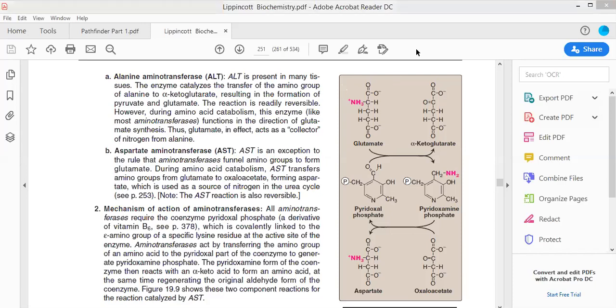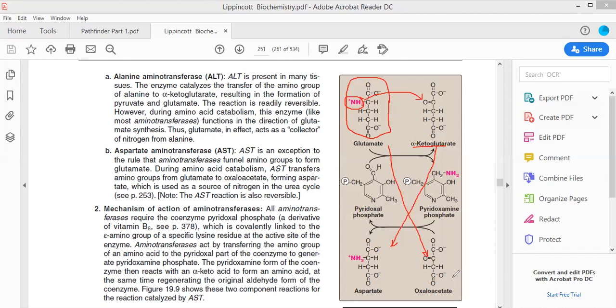See, this is an amino acid which is present. When this amino acid is present, it will transfer the amino group to the keto group of another alpha keto acid, converting this alpha keto acid into an amino acid and transforming this amino acid into an alpha keto acid.